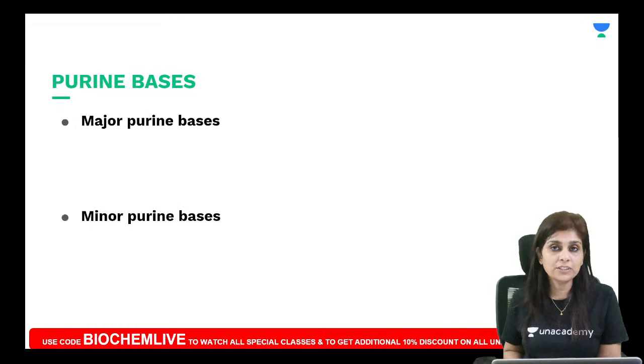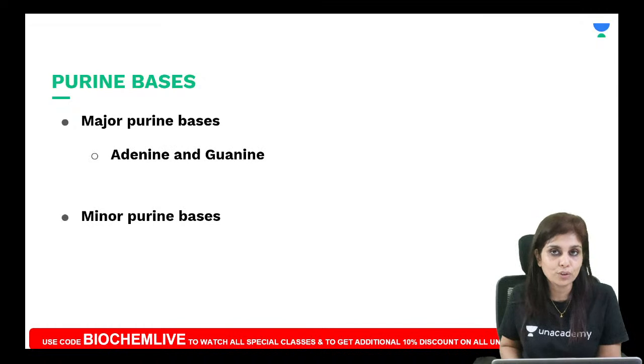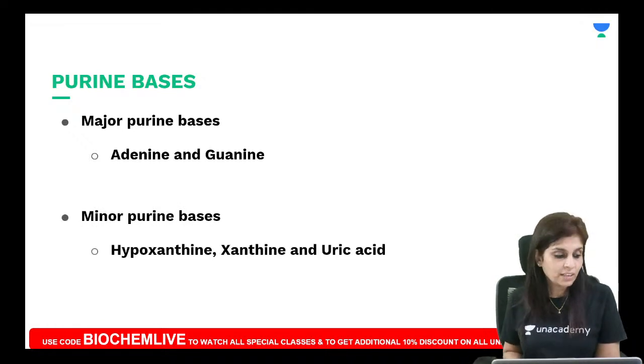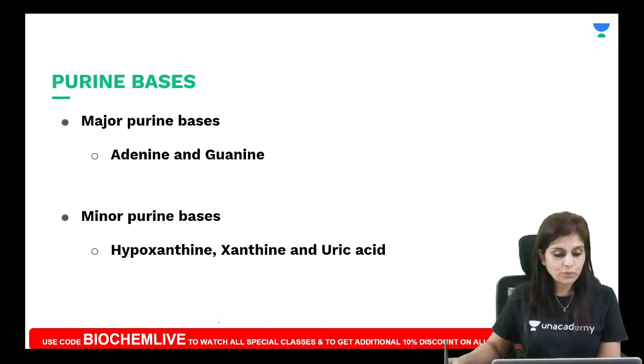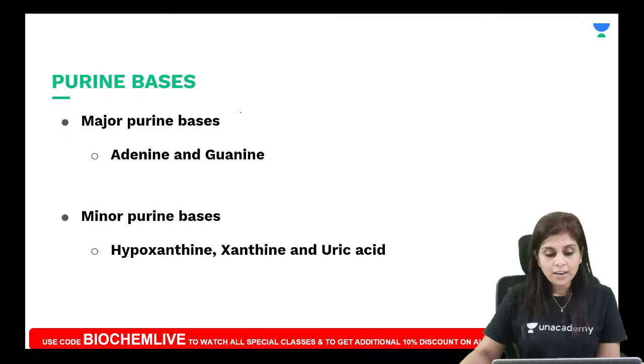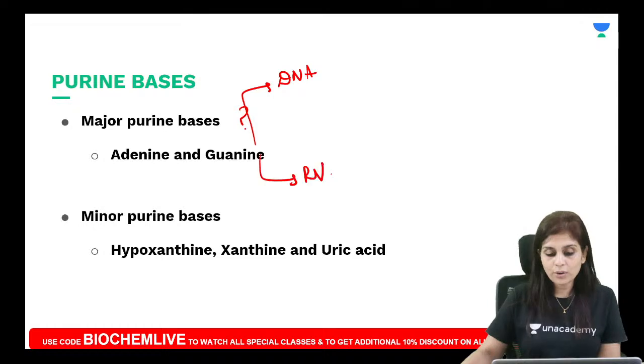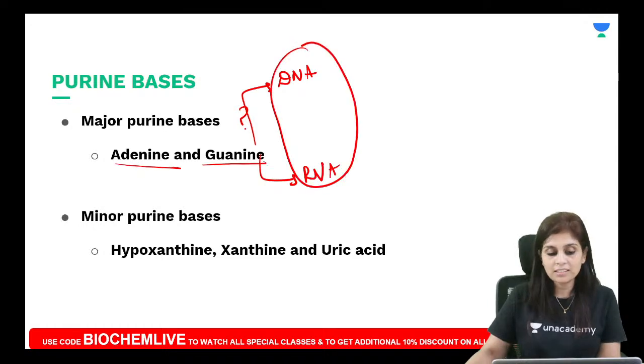So what are the major purine bases? These are adenine and guanine, which every one of us knows. Now what are the minor purine bases? Minor purine bases include hypoxanthine, xanthine and uric acid. So tell me, what are the minor purine bases, all of you? Hypoxanthine, xanthine and uric acid. Now, what is the significance of major purine bases, adenine and guanine? These are present in any polynucleotide chain, be it DNA or RNA. All these polynucleotide chains are made up of adenines and guanines.